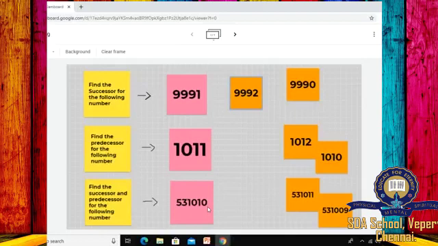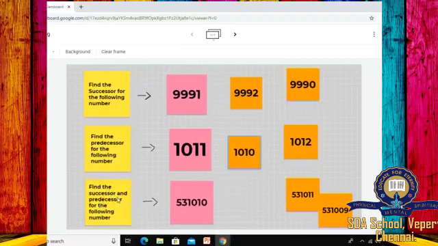The next question is: find the predecessor for the following number. The number given here is 1011. The predecessor of a number will be the given number minus 1, right? So, what will be the predecessor for the given number 1011? It will be 1010. Very good.